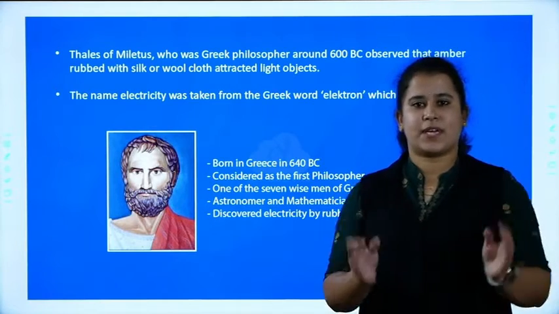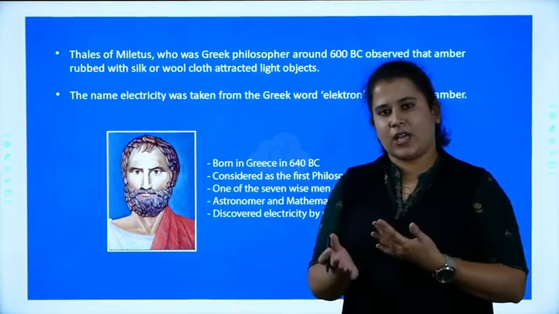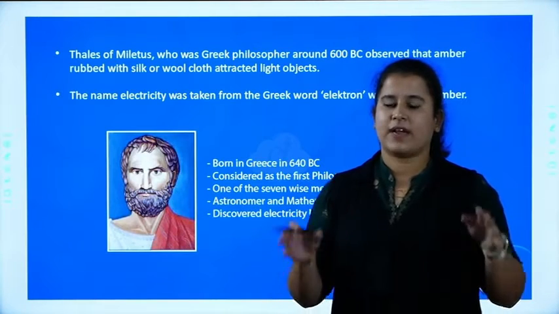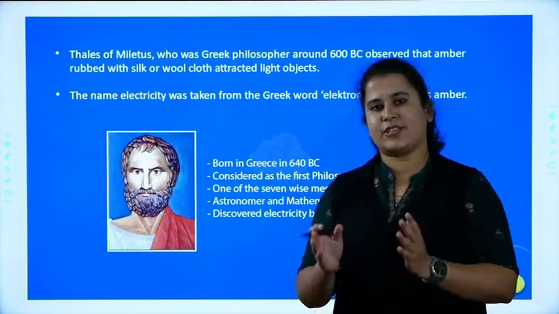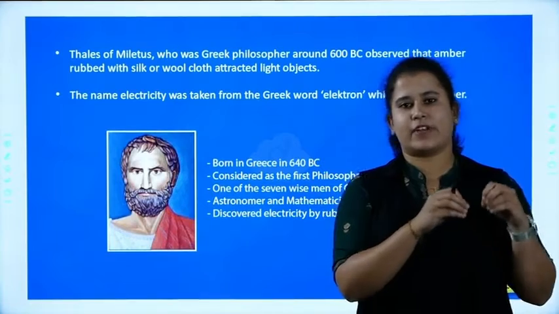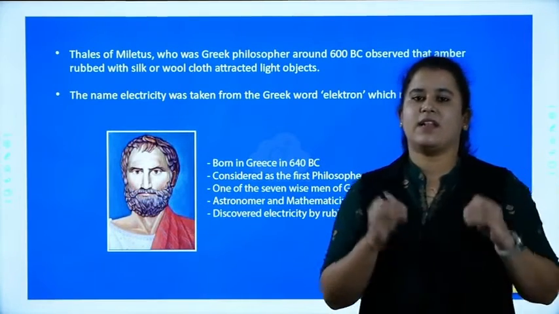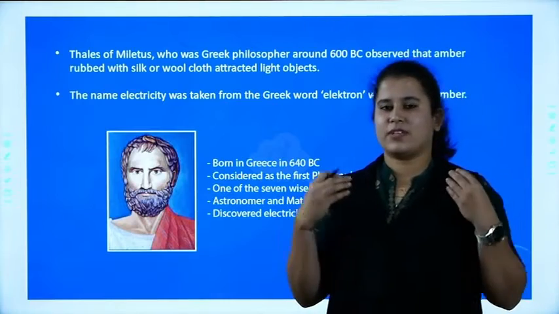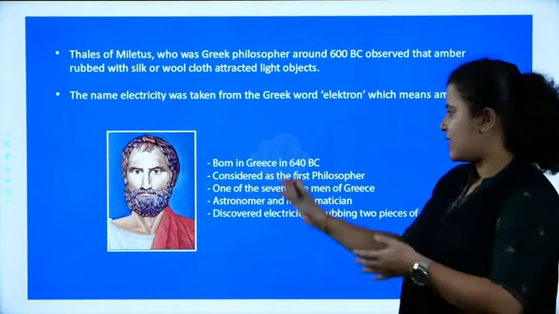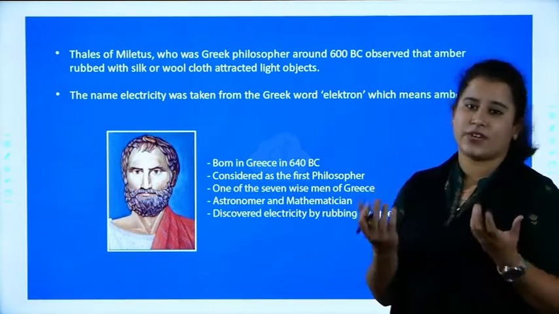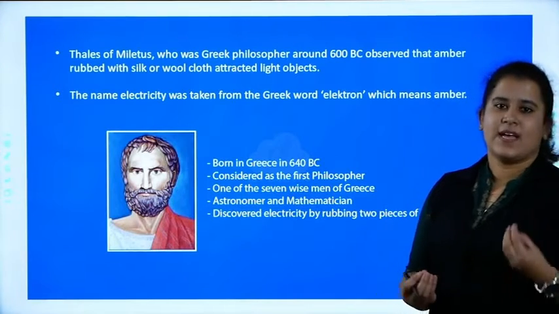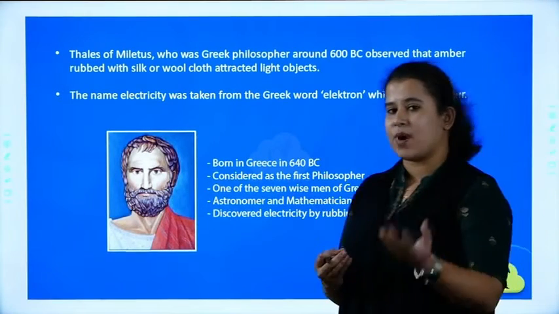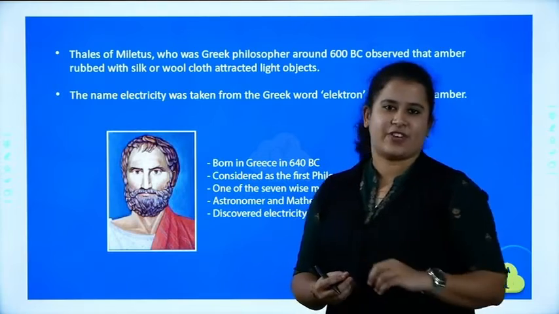As there was sound coming out, he imagined that the amber is a living organism, that is, it had a soul in it, right? So this was his observation. We'll look into how Thales of Miletus started observing electricity and electric charges.